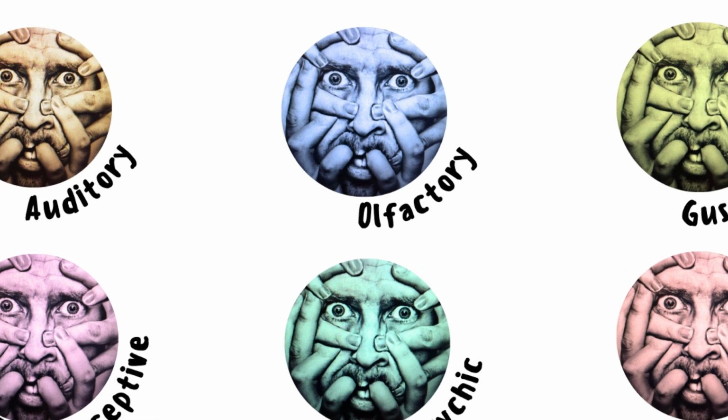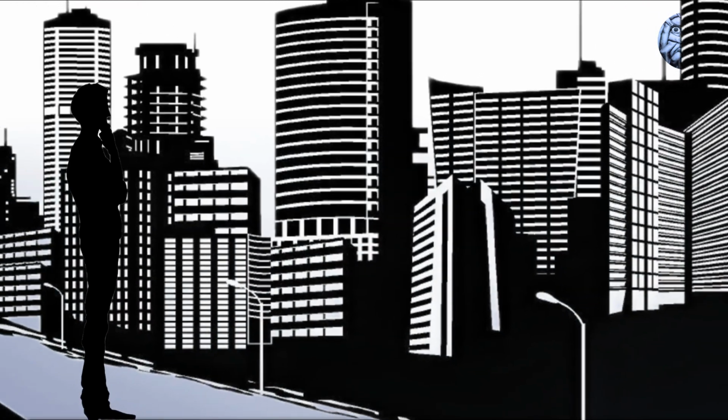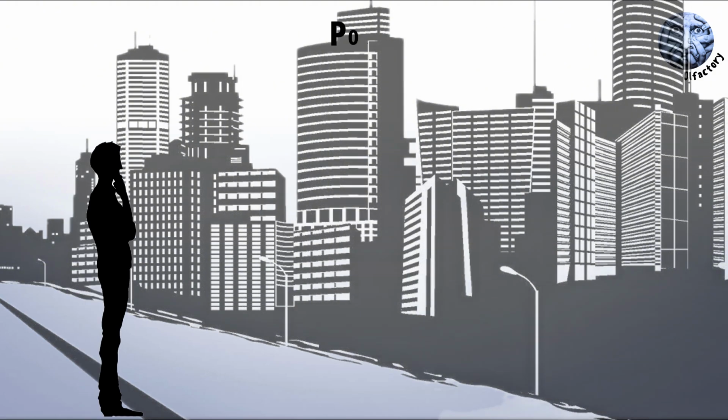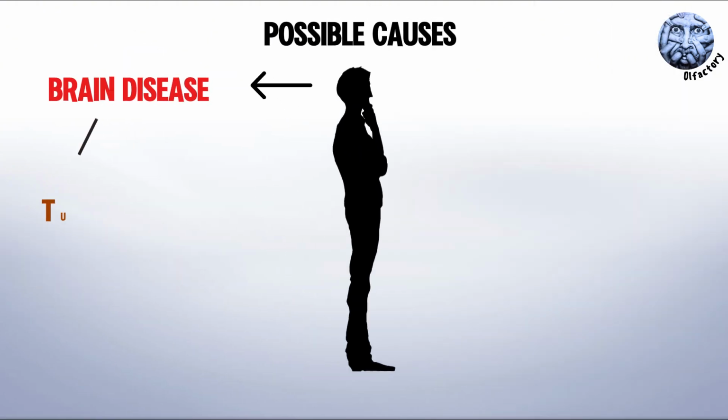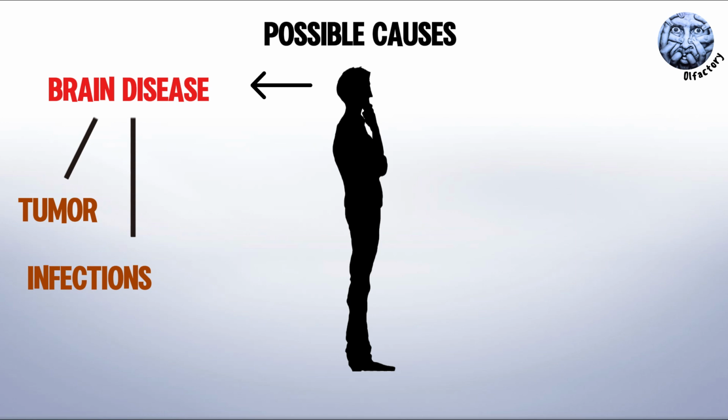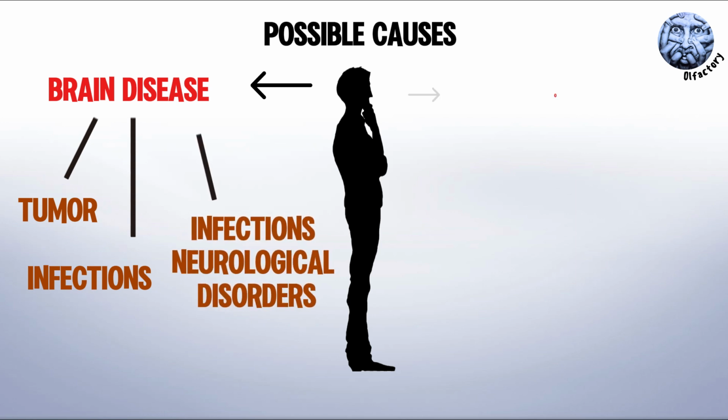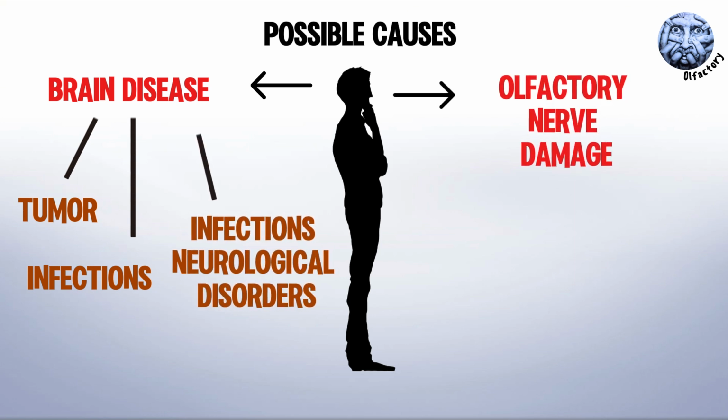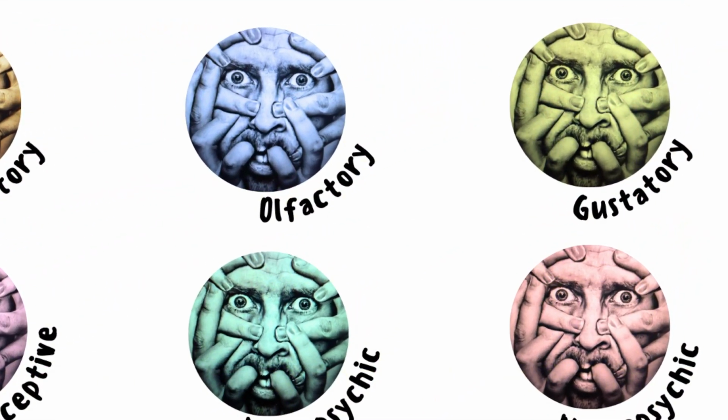Olfactory hallucinations involve perceiving smells that have no real source. For example, a person might smell burning or floral scents that aren't present in the environment. Causes can be linked to brain diseases such as tumors, infections, or neurological disorders, as well as damage to the olfactory nerve.